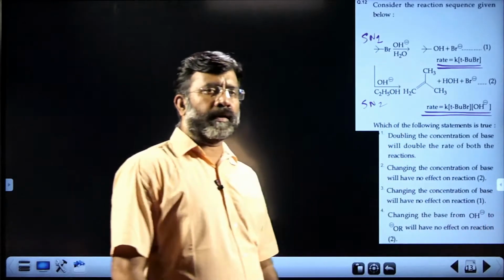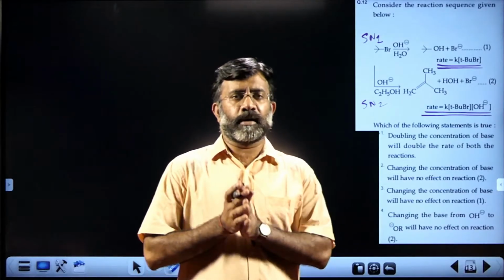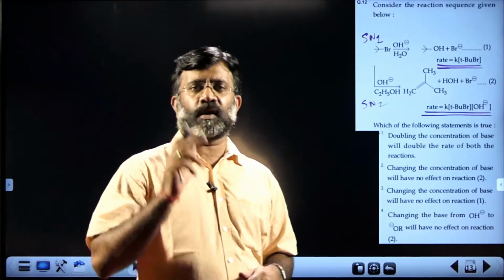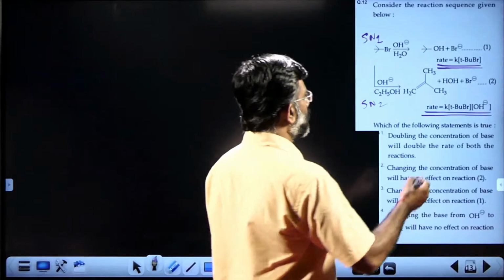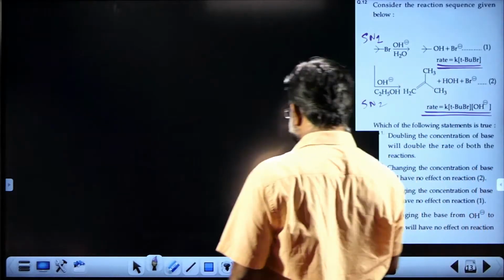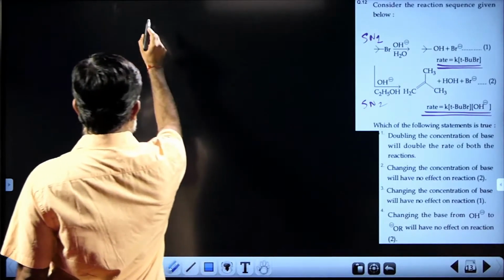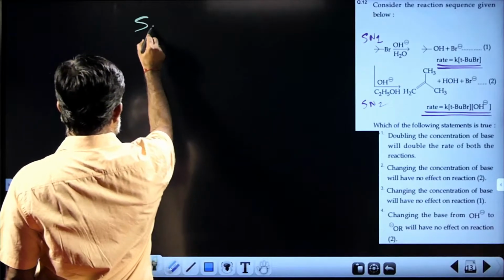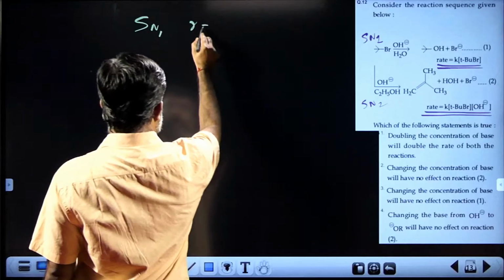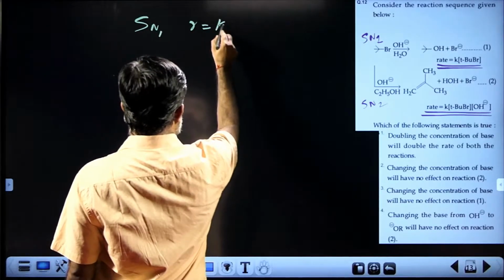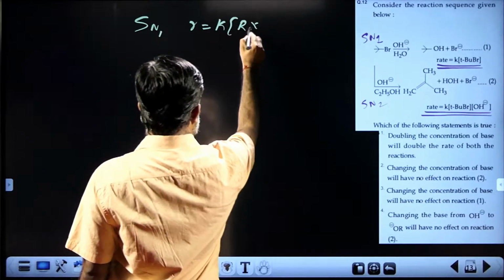So for the SN1 reaction, it is unimolecular, first order kinetics. Only the concentration of alkyl halide is influencing the rate of the reaction. You must understand, for the SN1 reaction, the rate of the reaction is R = K [RX].